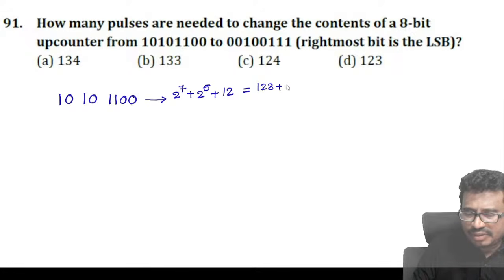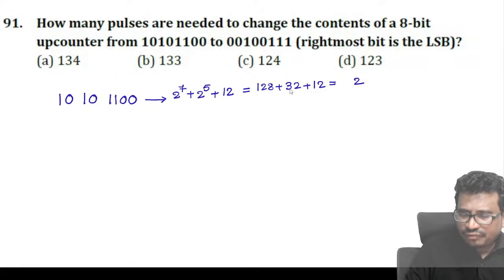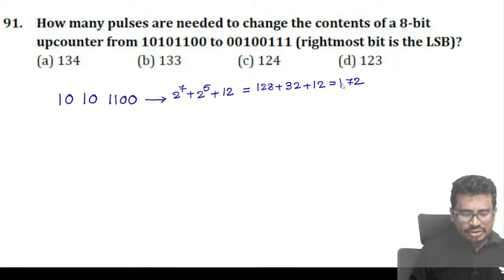And 2 power 5 means 32. Plus this is 12. So how much is this value? 128 plus 32 plus 12 is 172.